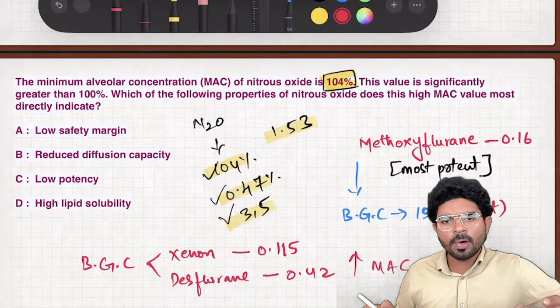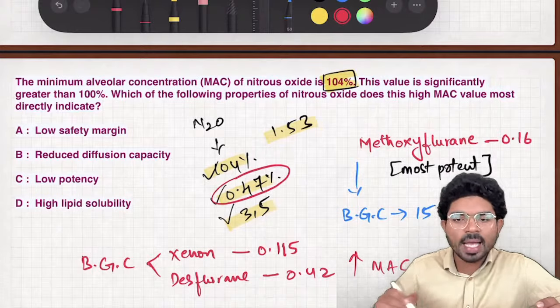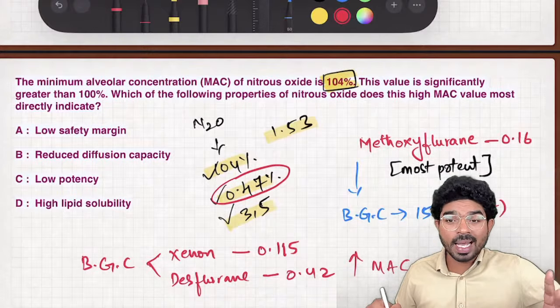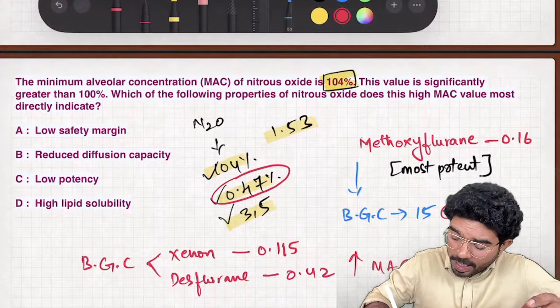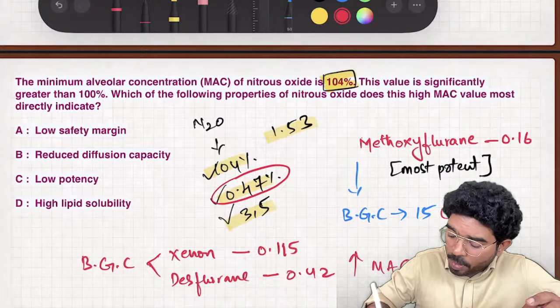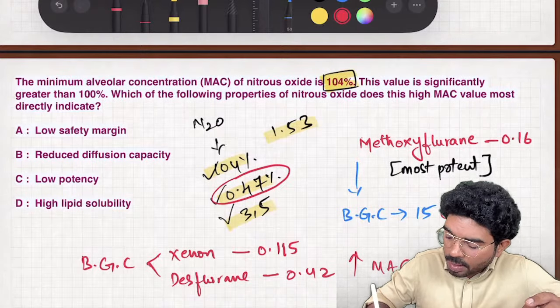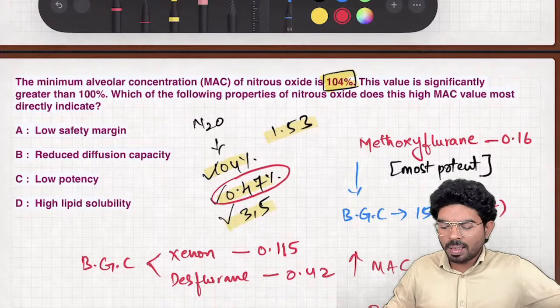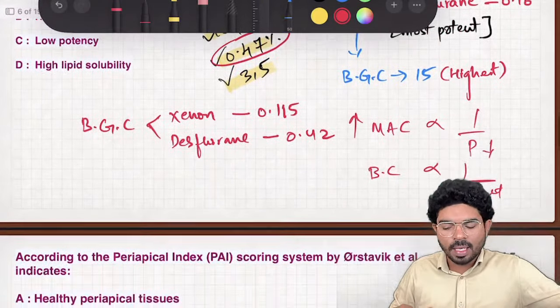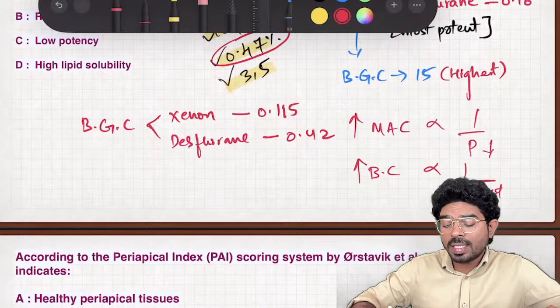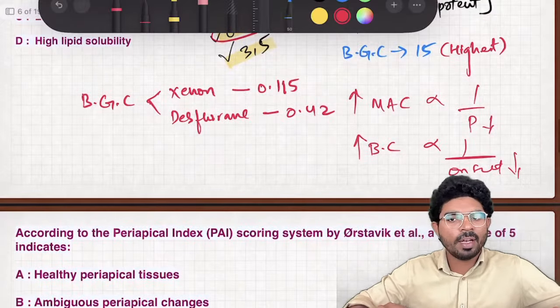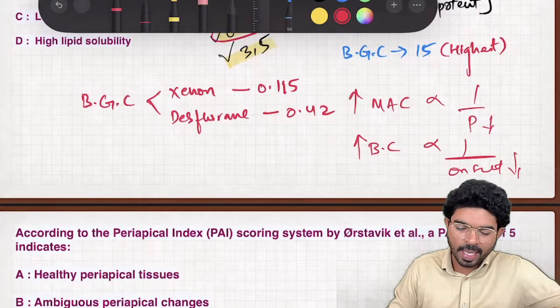Similarly, there is one more concept, blood gas coefficient value. I told you blood gas coefficient value is inversely proportional to onset of action or onset of recovery. The more the blood gas coefficient value, the onset will be less or the recovery will be less. So this is the concept we have discussed.